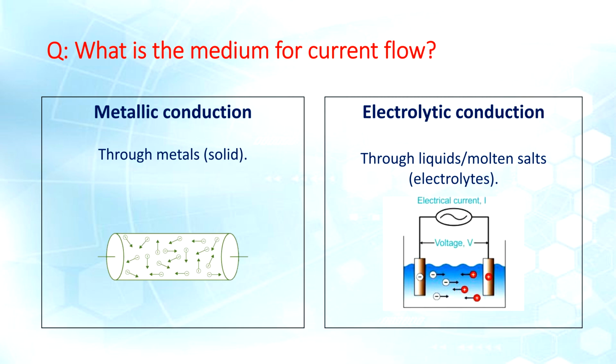What is the medium for current flow? In metallic conduction, current flows through the metals, and in electrolytic conduction, current flows through liquid or molten salts, that is electrolytes.